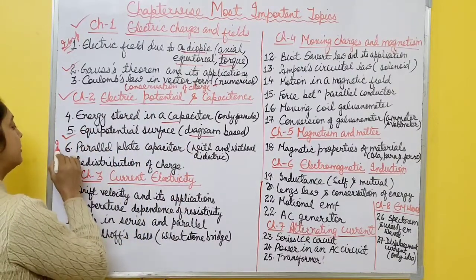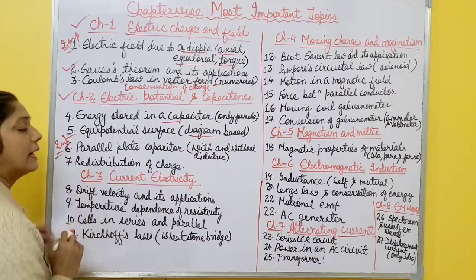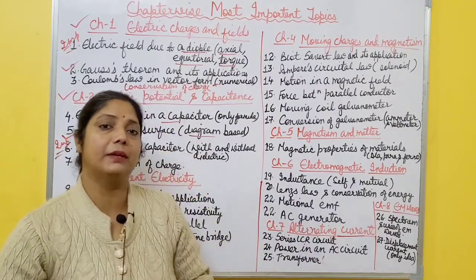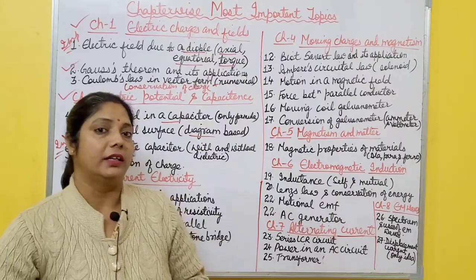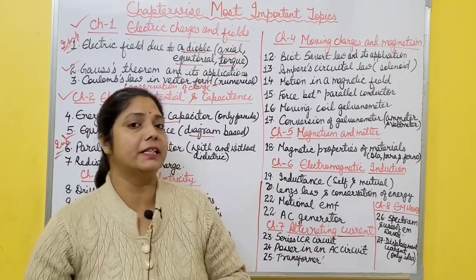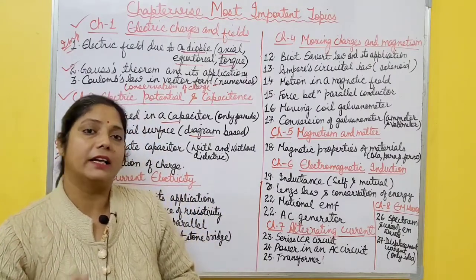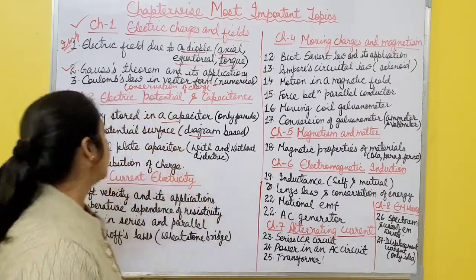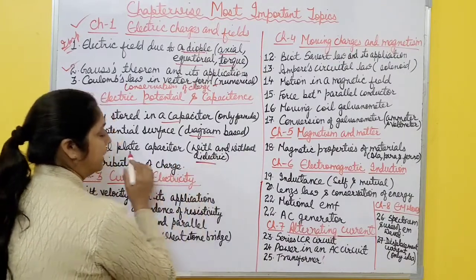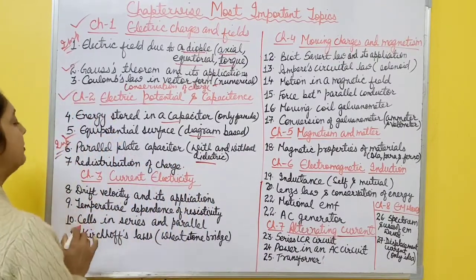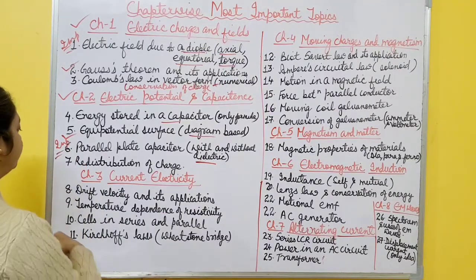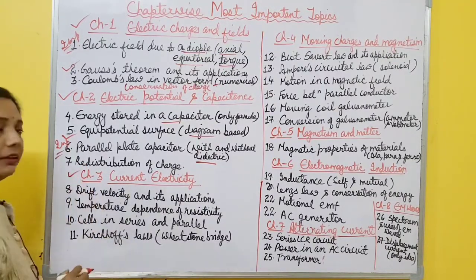Then next very important topic is parallel plate capacitor. You have to find the capacitance of a parallel plate capacitor in vacuum, it means when nothing is placed between the plates, and also what happens when a dielectric is placed between the plates. So you have to determine capacitance with and without dielectric in case of a parallel plate capacitor. It's very important. And last one, redistribution of charge. It is also important.